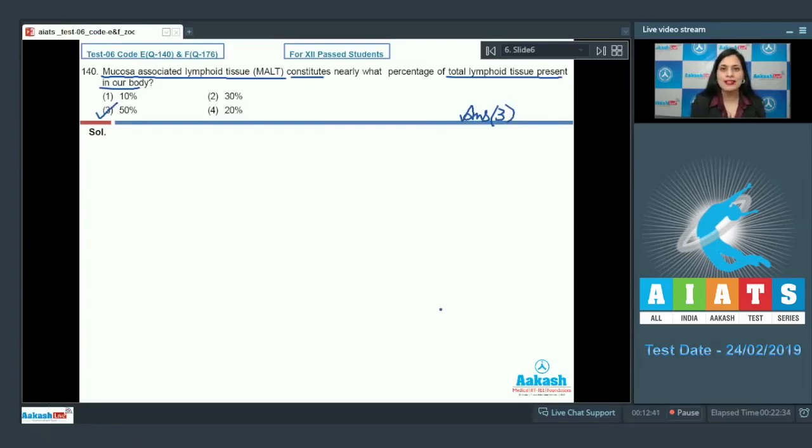Mucosa-associated lymphoid tissue is present in lamina propria layer of mucosal membrane of digestive tract, reproductive tract or respiratory tract and constitutes nearly 50% of total lymphoid tissue. Now let's proceed to the next question.